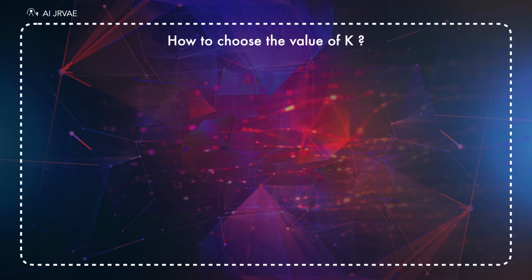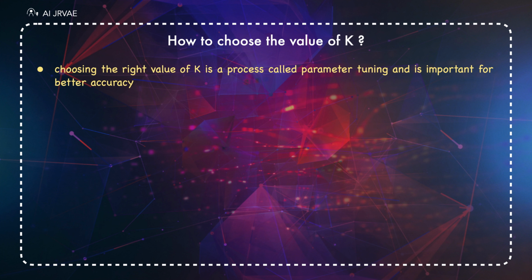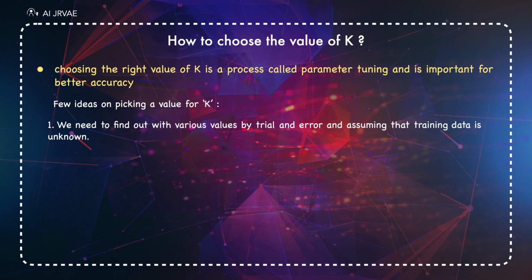K in the KNN algorithm is based on feature similarity. Choosing the right value of k is a process called parameter tuning and is important for better accuracy. Finding the value of k is not easy. Here are a few ideas on picking a value for k. There is no structured method to find the best value for k. We need to find it out with various values by trial and error, assuming that the training data is unknown.